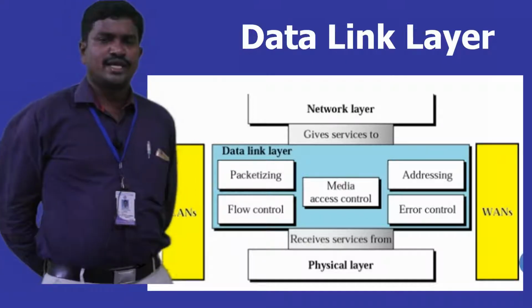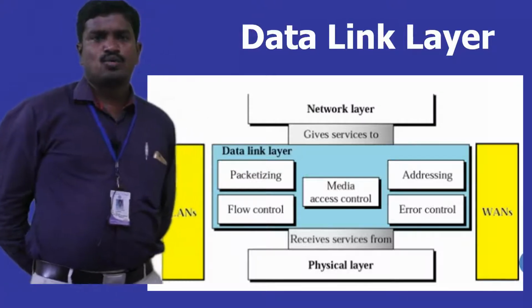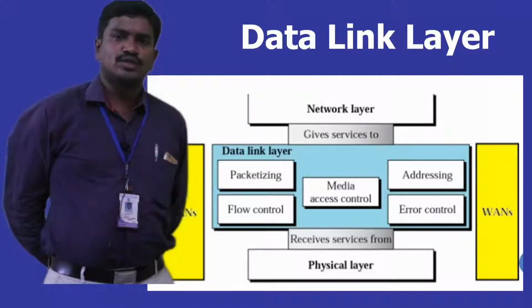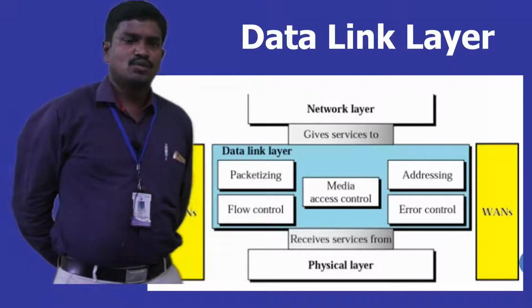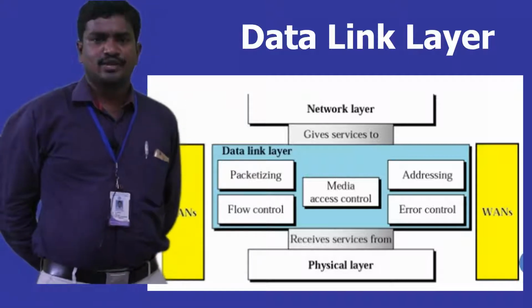Now we come to the next layer, that is layer number 2. Layer number 1 is the physical layer, from bottom to top approach, and layer number 2 is the data link layer. The data link layer exists in between the physical layer and the network layer.